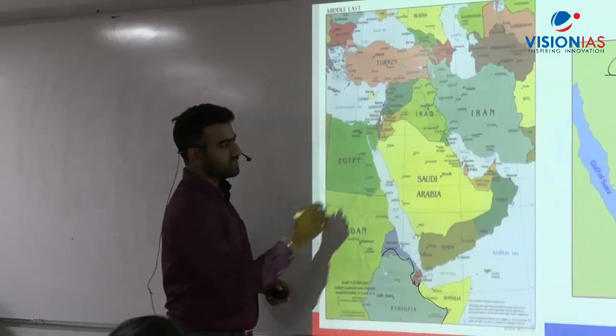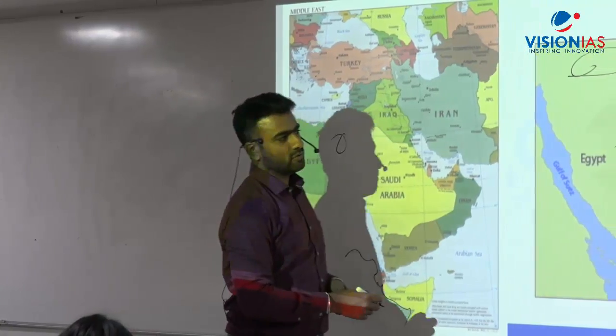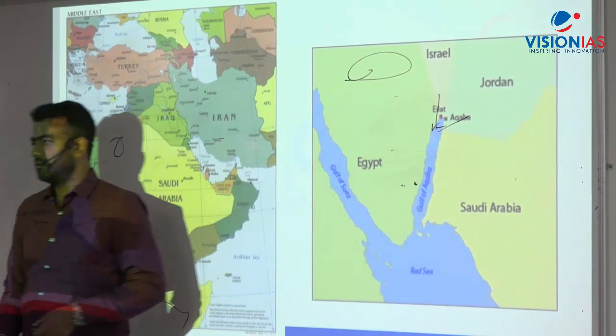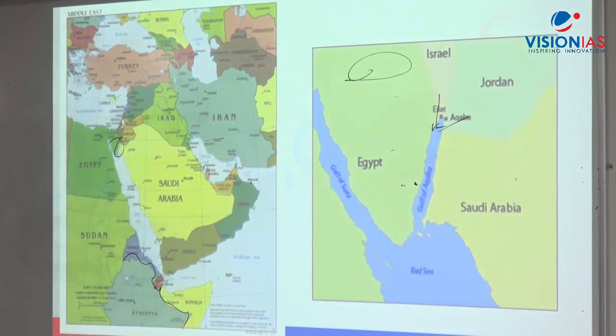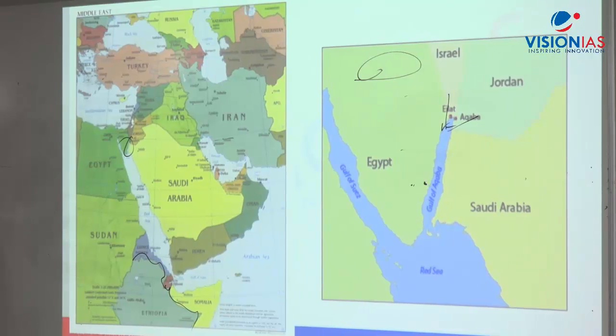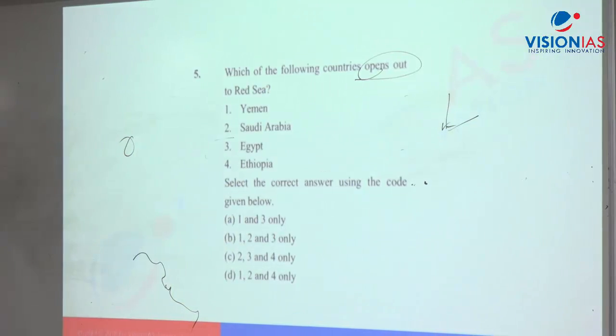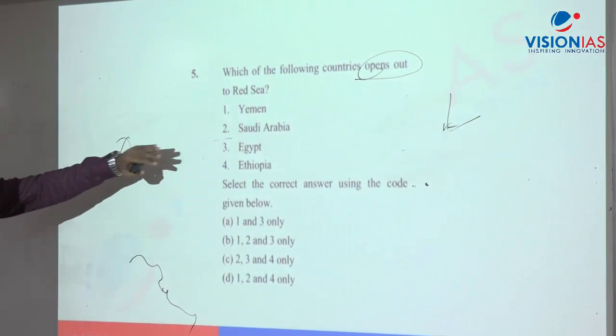And if you see this Gulf of Aqaba, it has access to both Israel and Jordan. Very peculiar and difficult to identify, but that is the area of concentration. That is where you have to target. You can easily target such areas, but there are very few. Once you remember, it is done. Coming to the question, which of these countries open out to Red Sea?